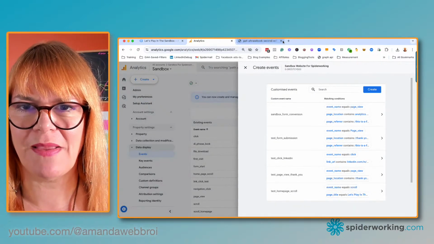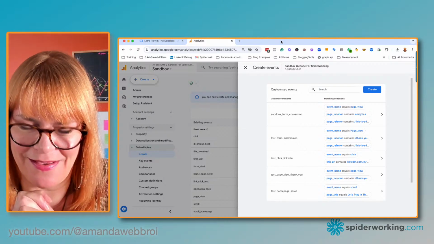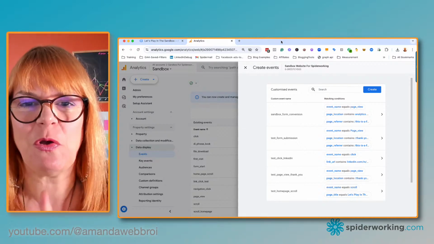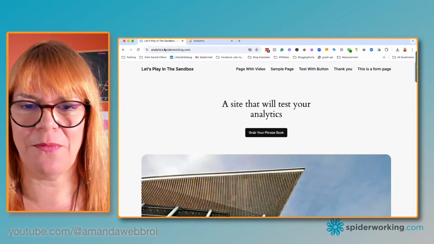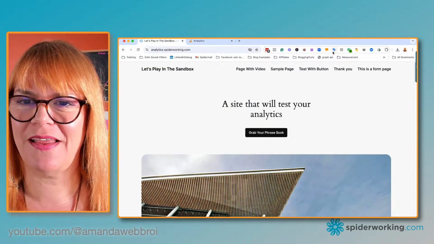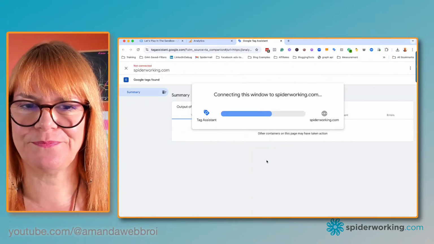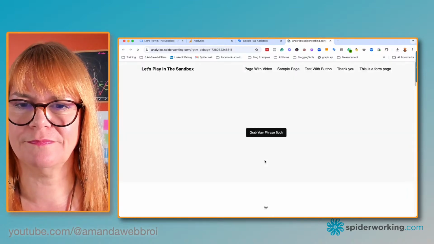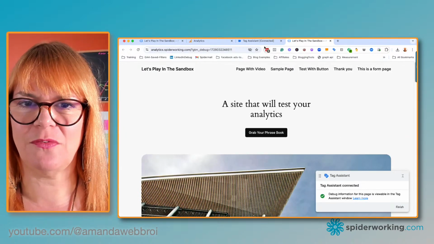So I'm going to close my tag manager windows and let's all cross our fingers. I'm so glad that you're all still watching. Let's see, did this one work? So we're going from our home page, clicking on Tag Assistant Companion, clicking on Connect. We can see that the Tag Assistant window is open.